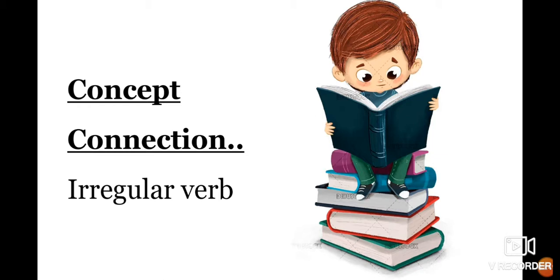The first set of words we saw in our first activity is nothing but regular verbs. We changed the verbs into their past form by just adding ed or d, so we call them regular verbs. Now we are going to learn about irregular verbs.